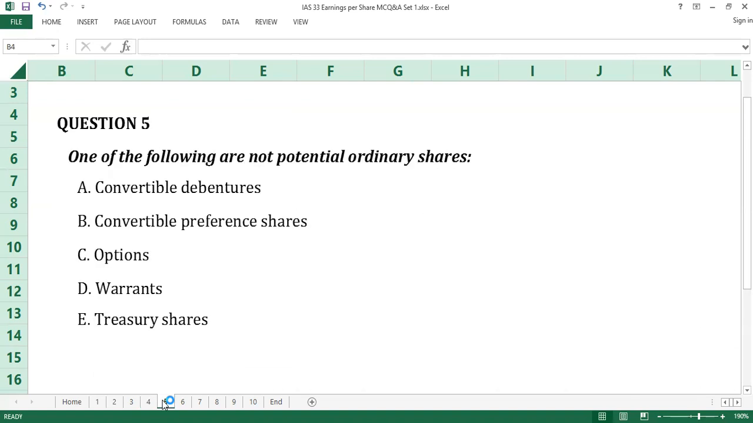Question number 5. One of the following is not a potential ordinary share. A, convertible debentures. B, convertible preference shares. C, options. D, warrants. E, treasury shares. Time counts. 10 seconds gone. 20 seconds gone. Time up.